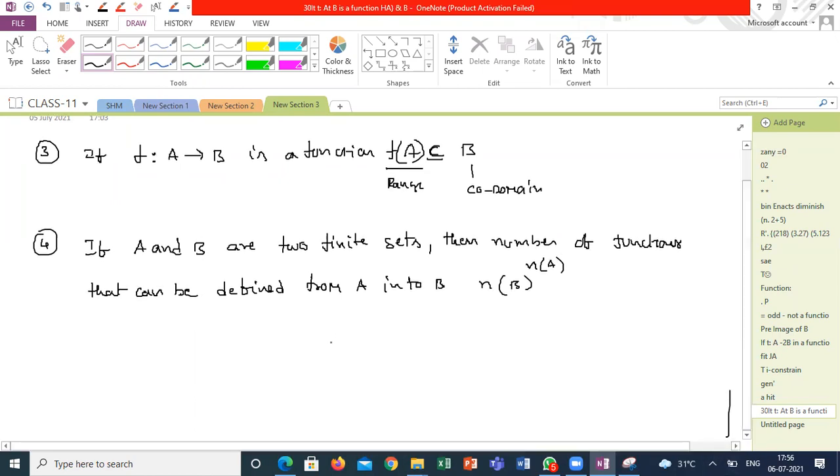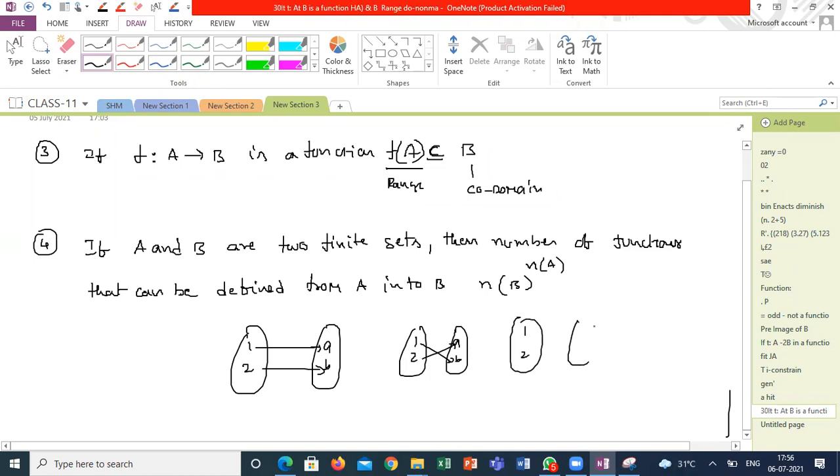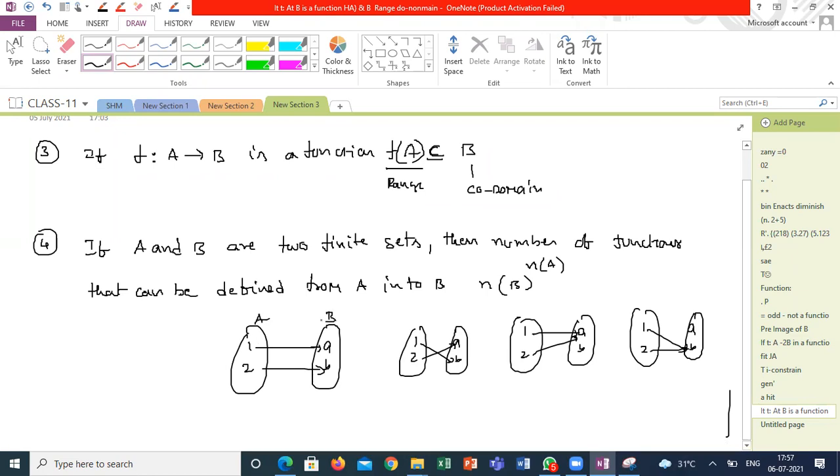Suppose I am taking a function 1, 2 to a, b. I can define this as a function. Am I right, guys? 1, 2 to a, b. This is also a function, and this is also a function. These are the possible functions I can define from A to B. Is there any other possible function you can define from A to B, other than these mappings? So 4 functions I can define. Am I right or wrong?